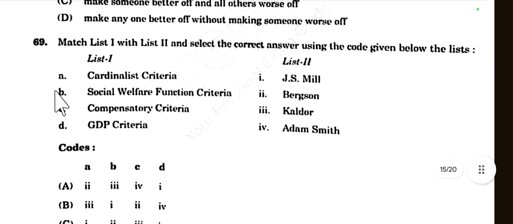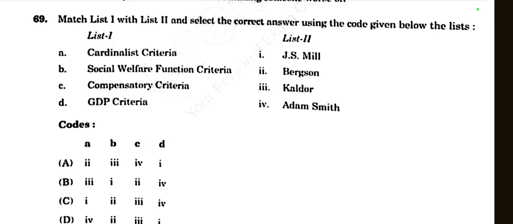Then question number 69. List 1 and list 2: cardinalist criterion, social welfare function, compensation criterion, GDP criterion. Cardinal criterion is related with J.S. Mill, social welfare function given by Bergson, compensation criterion given by Kaldor, then GDP criterion given by Adam Smith. So link 1, 2, 3, 4. Option C is the right choice here.